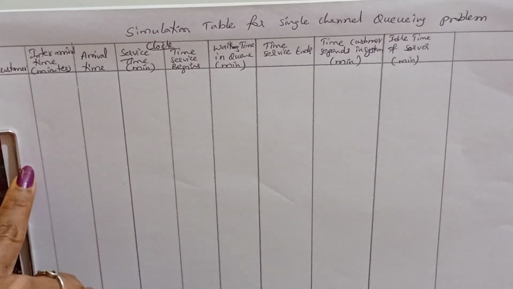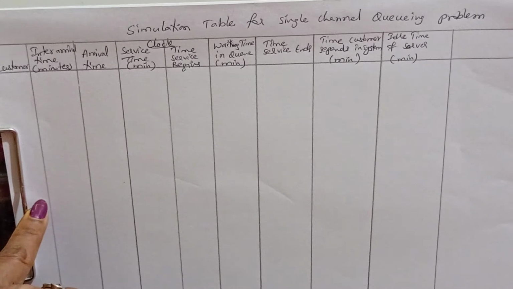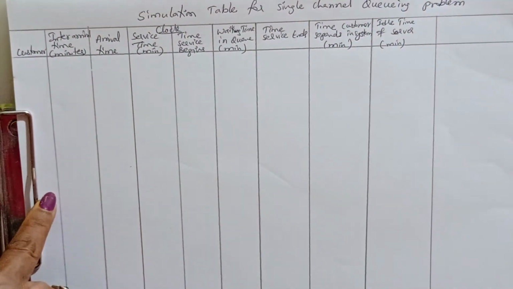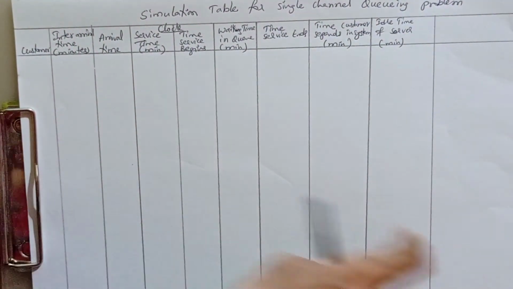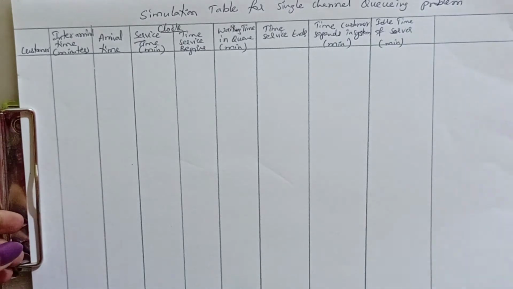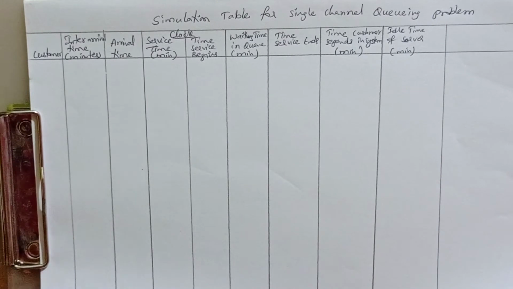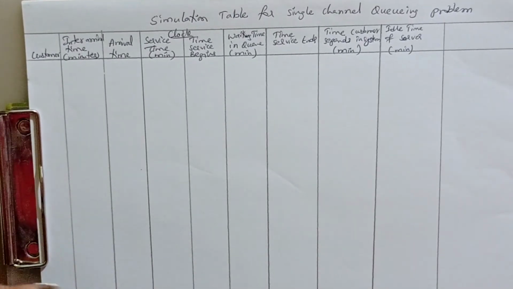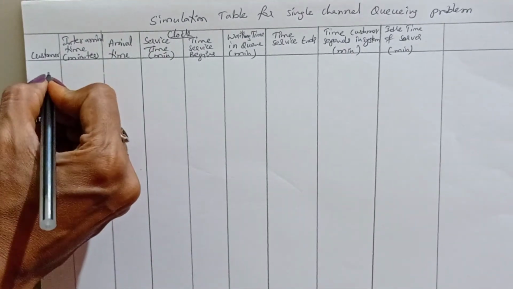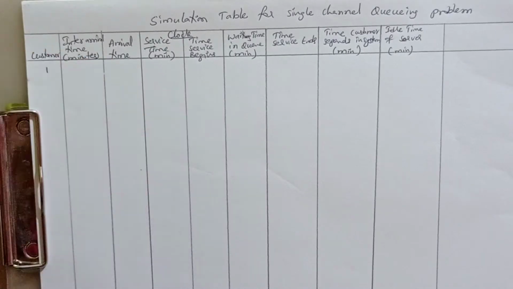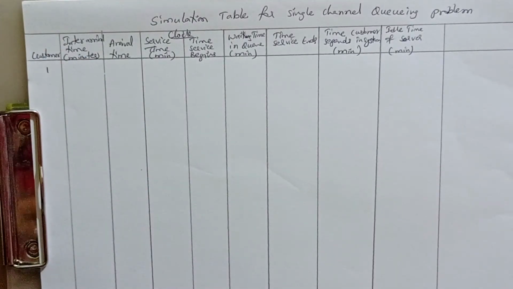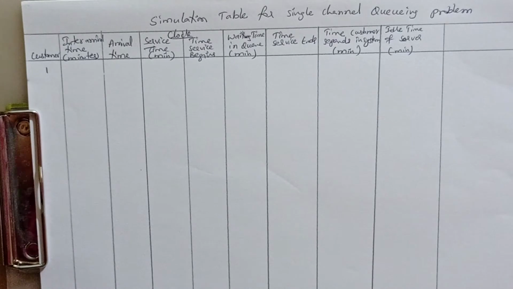We will calculate up to 10 customers. In your textbook it is given for 100 customers, but that's not necessary. In your question paper, they may ask a maximum of 10 or 5. So now we'll see 10 customers, or if you want, you can calculate this simulation for only 5 customers.